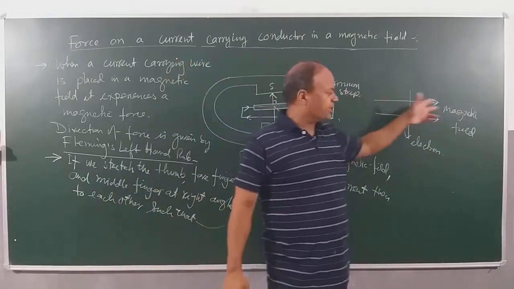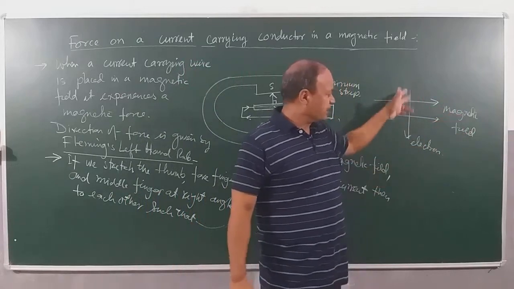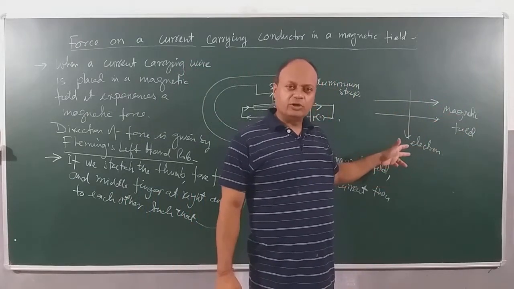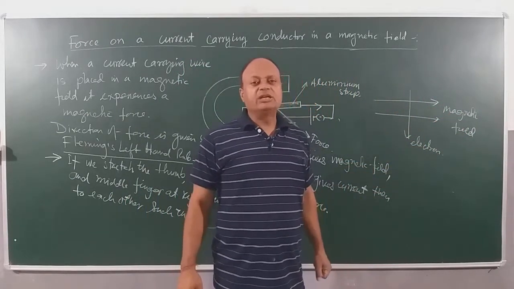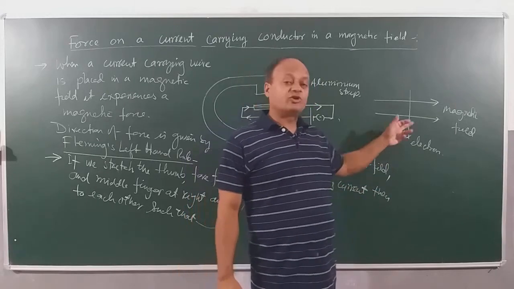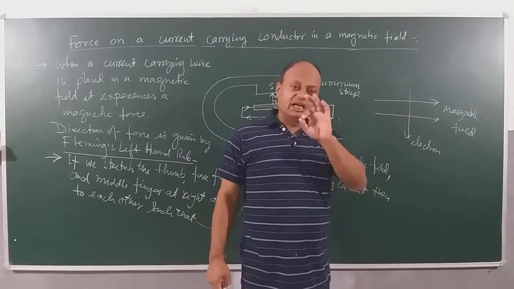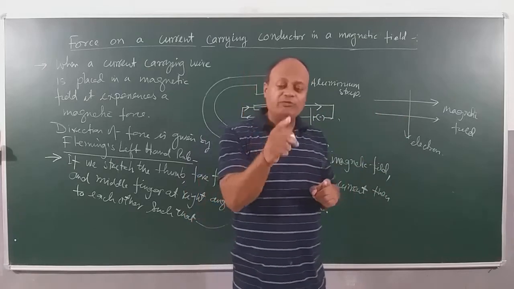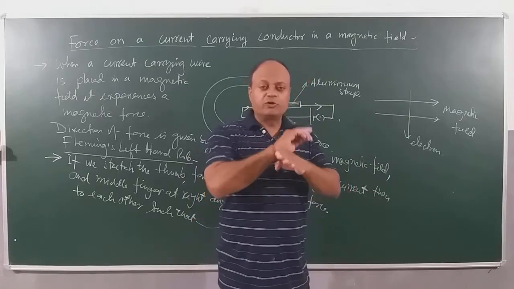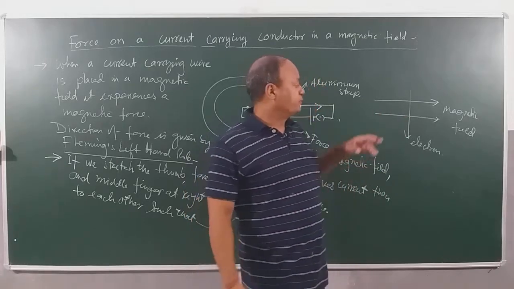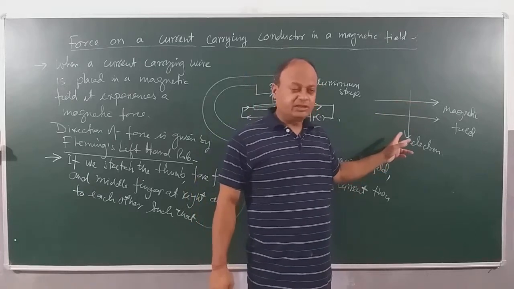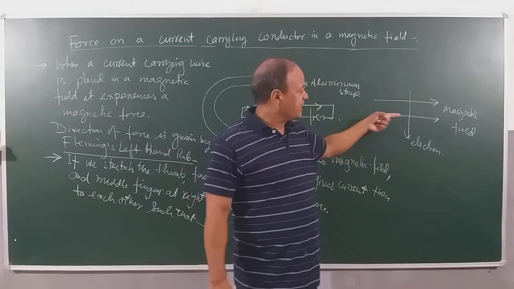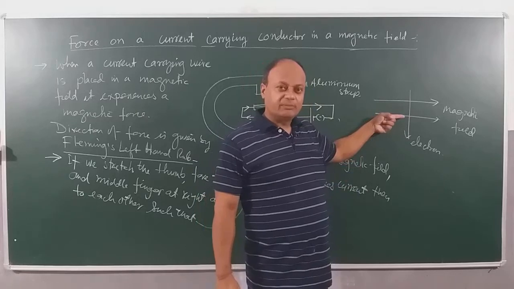Suppose this is the direction of magnetic field. This is the direction in which the electron is going, and they will ask you, in which direction will the electron experience the force? Remember, force is always perpendicular to both the magnetic field and current. Clear? So let's understand.